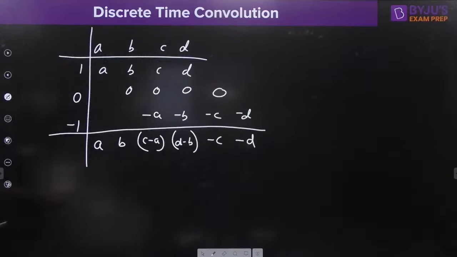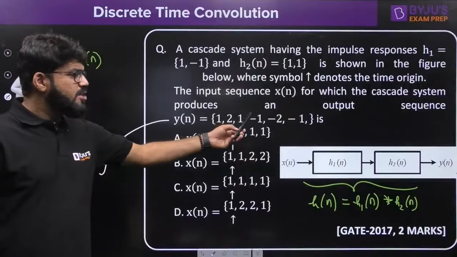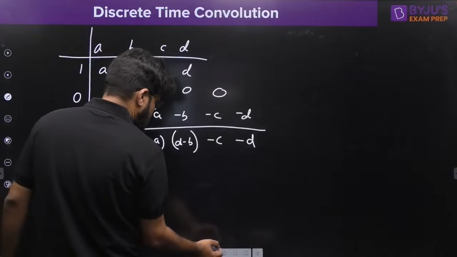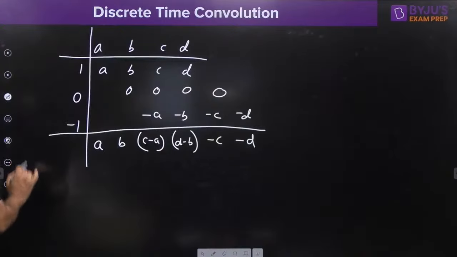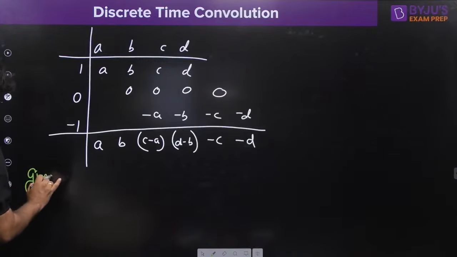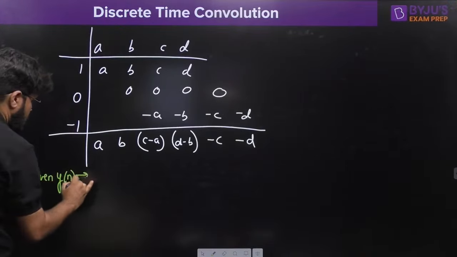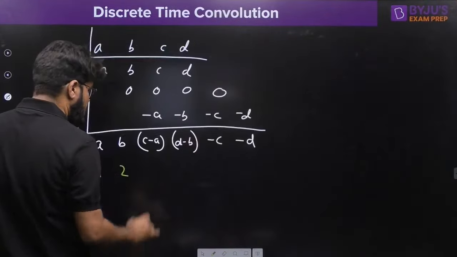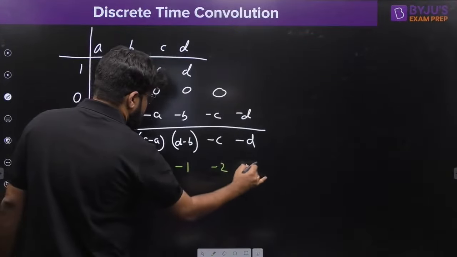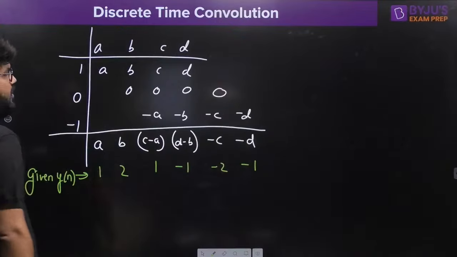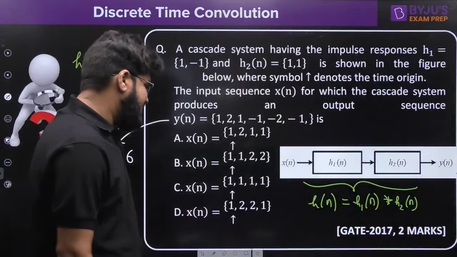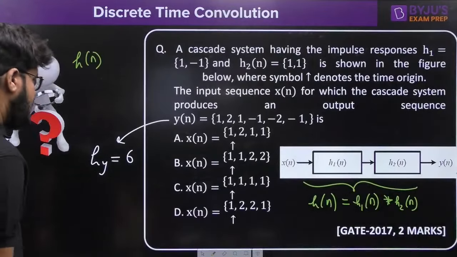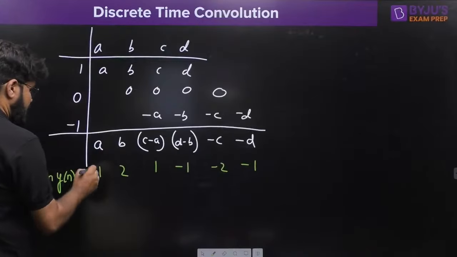What is given to me? Actually the output is given to me: 1, 2, 1, minus 1, minus 2, minus 1. Just copy this. What is the given output? 1, 2, 1 minus 1, 1 minus 1, minus 2, minus 1. So what is the question actually? What is the input x[n]? The input x[n] will be understood from here.